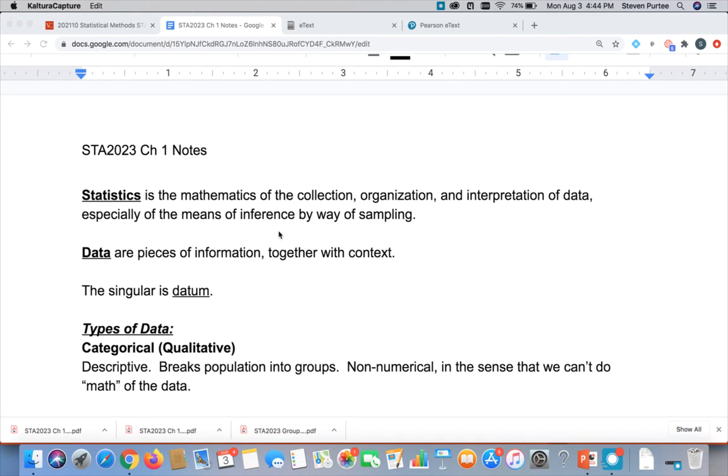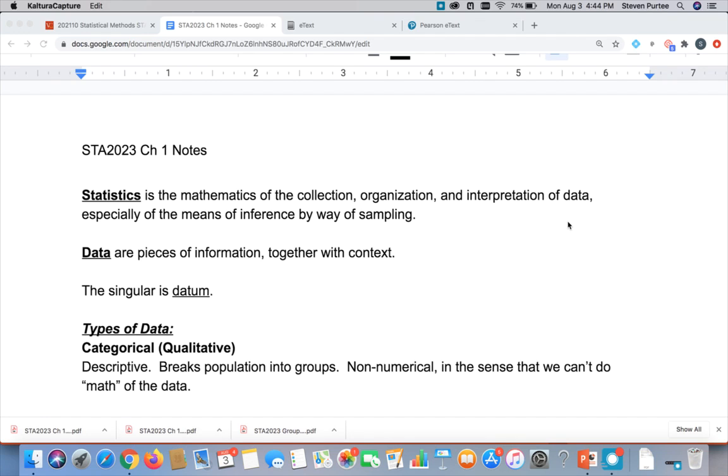So what is statistics? What is this class you were taking? Here's my definition of statistics. It is the mathematics, this is a math class, of the collection. We'll spend a bit of time talking about how to collect data properly, organization and interpretation and analysis of data.